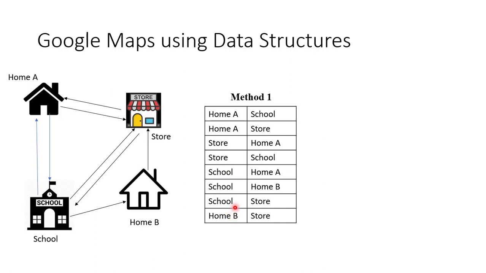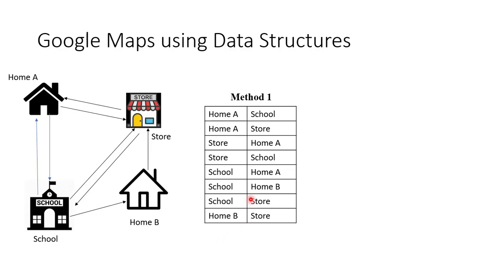This is a very good solution, but think about this. If you have some 1000 nodes, and in the worst case every node is connected to every other node, how many entries may happen here? 1000 nodes, each connected to the other 999 nodes, means every node is connected to every other 999 nodes. So it is like n minus 1 factorial entries you might have here, which is very big when it comes to very big data.